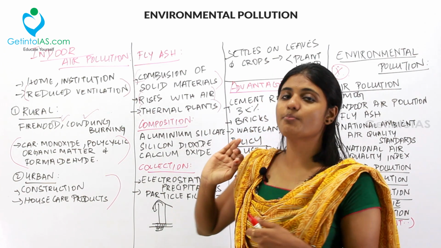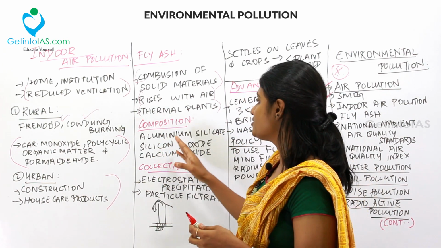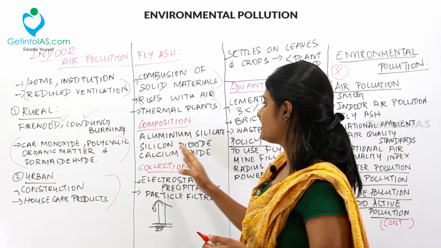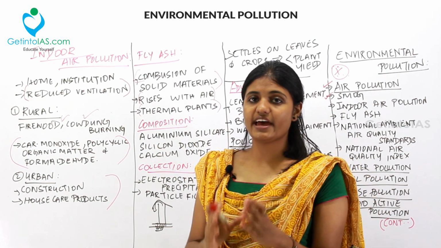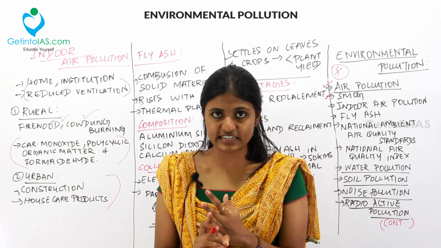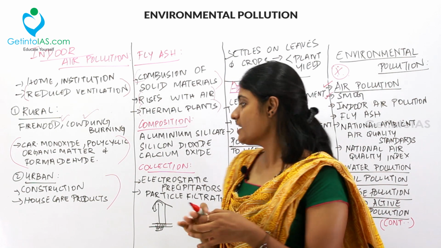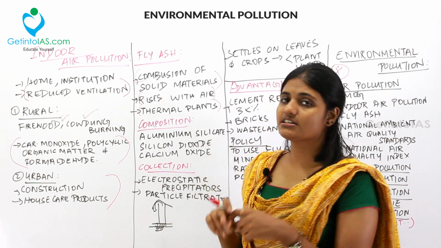And what is the composition of fly ash? Fly ash contains aluminum silicate, silicon dioxide, and calcium oxide. And how is the fly ash collected?